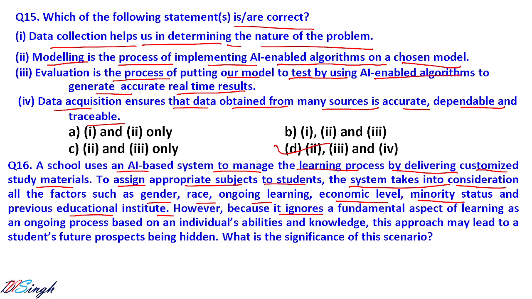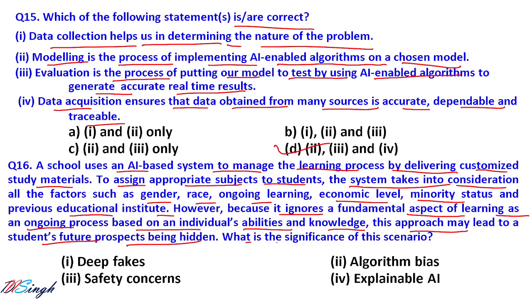However, because it ignores the fundamental aspect of learning as an ongoing process based on an individual's ability and knowledge, the approach may lead to a student's future prospects being hidden, because you cannot predict by seeing the previous features of anyone how good they are going to do in that particular field. In that scenario, what is the significance of this scenario? This is talking about algorithm bias.